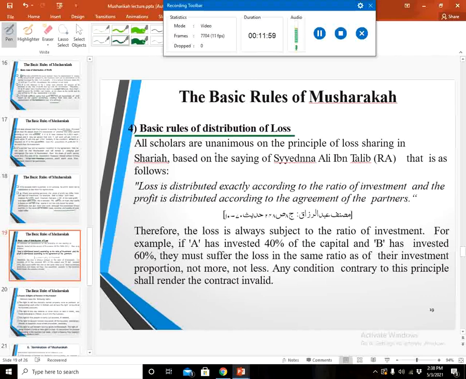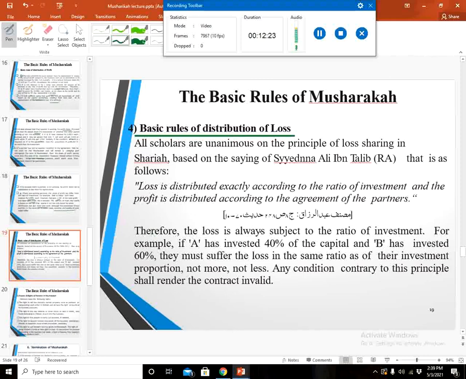All the scholars are unanimous on the principle of loss sharing in Sharia based on the saying of Sayyidina Ali ibn Abi Talib, may Allah be pleased with him, that is as follows: loss is distributed exactly according to the ratio of investment and the profit is distributed according to the agreed terms of the partners.